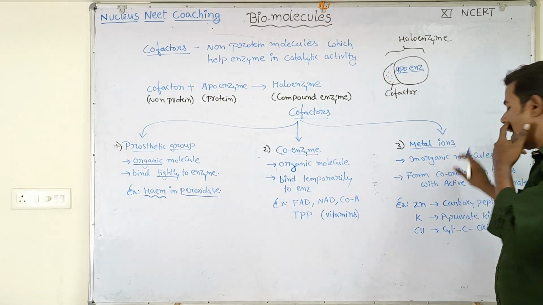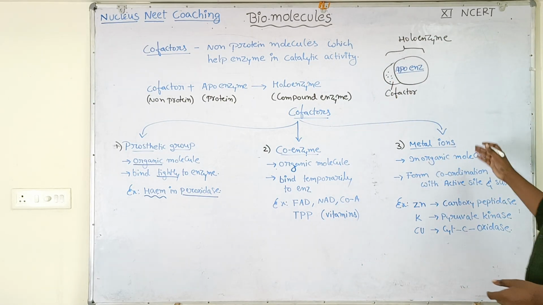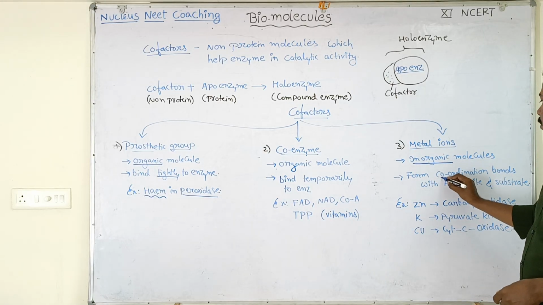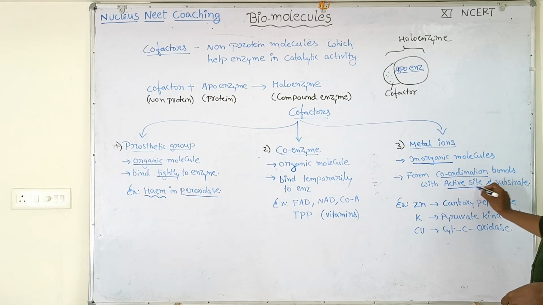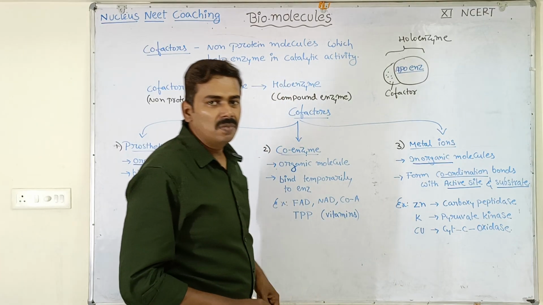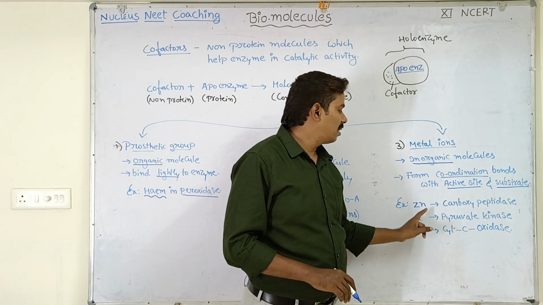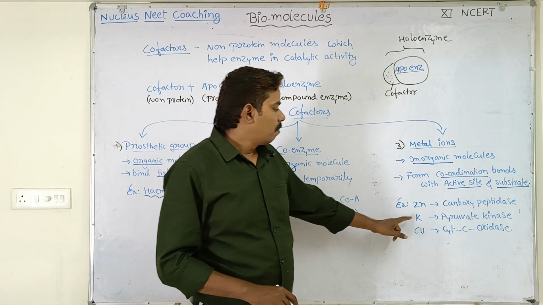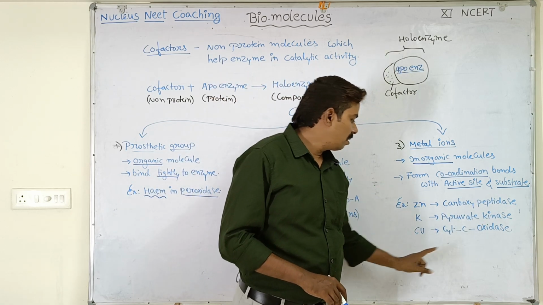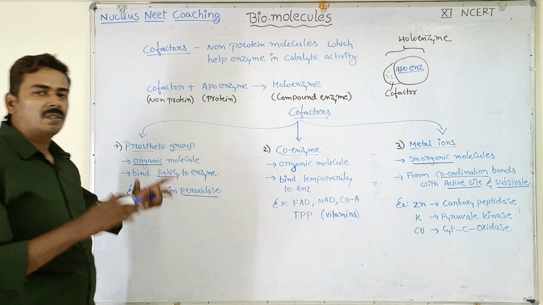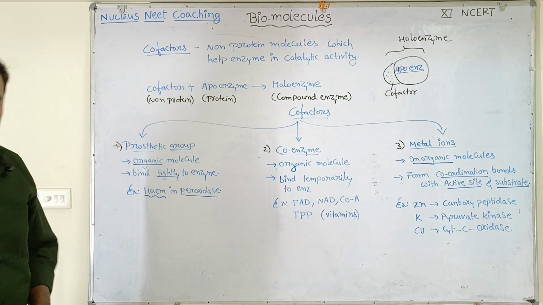Next is metal ions. From the name itself we can understand that they are inorganic molecules. They form coordination bonds with the active site of the enzyme and also with the substrate. Examples of metal ions which act as cofactors are zinc, which acts as a cofactor for carboxypeptidase enzyme, potassium for pyruvate kinase, and copper for cytochrome C oxidase. So this is about cofactors. Copy down, students.